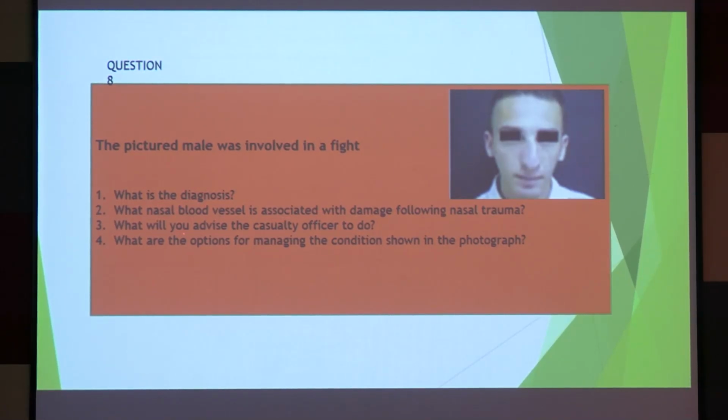So another thing, blood supply of the nose. What will you advise if you are the casualty officer or the medical officer in the emergency? What will you advise to the patient?